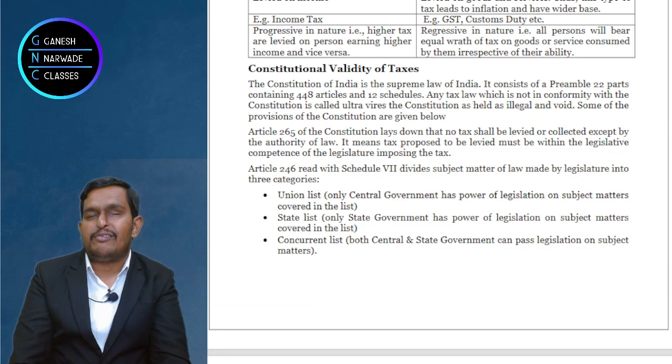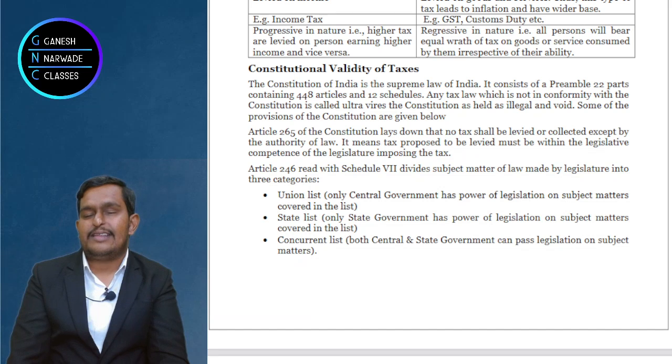Constitutional amendments were brought because there was no constitutional authority to bring a tax like GST. So that's why the constitution was amended first, then GST was brought.